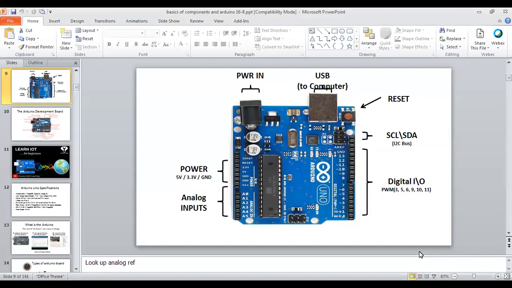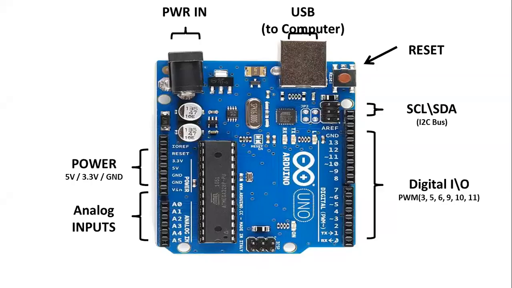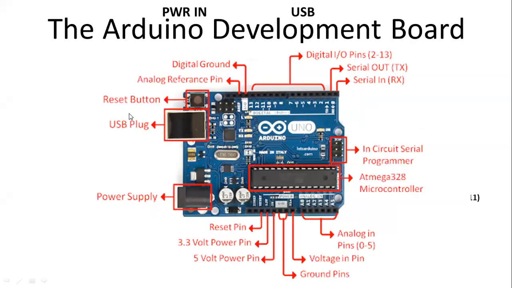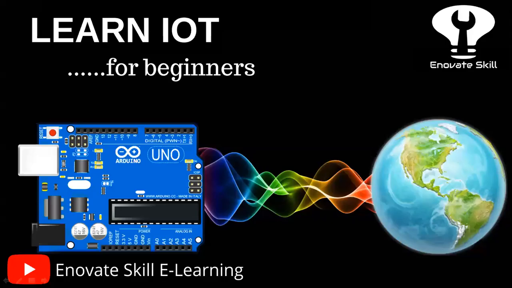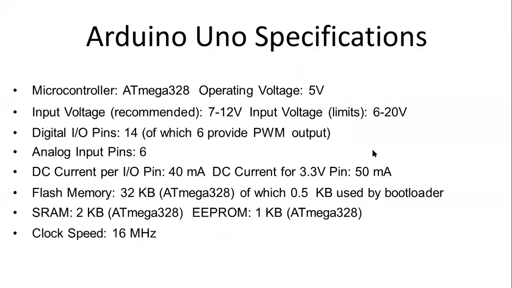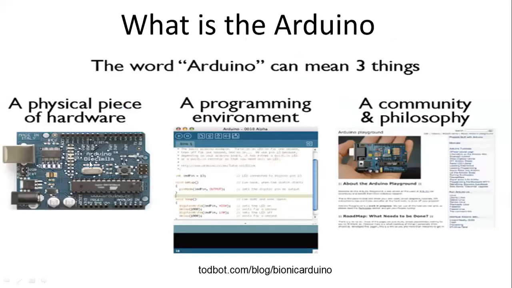Okay. So yesterday we discussed the Arduino board. Over there we worked on some programs showing how we used it. A few more things I'm going to discuss here are very important to understand. First of all, three parts we have discussed. The first is the physical hardware, then the environment, the IDE, then the community.